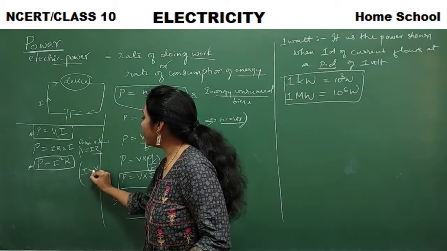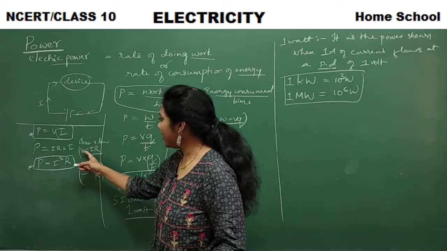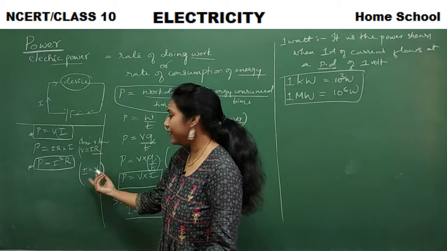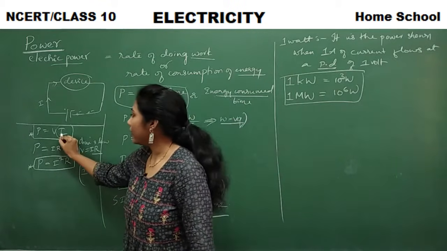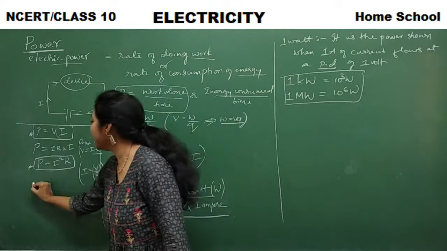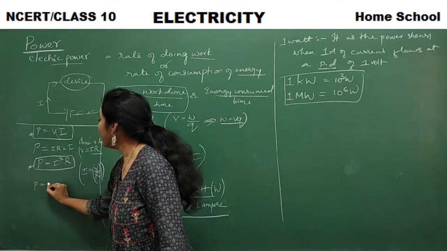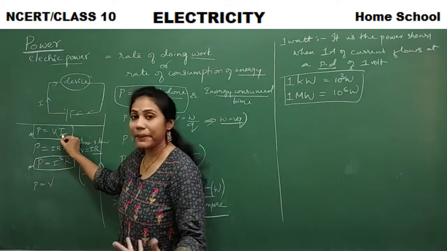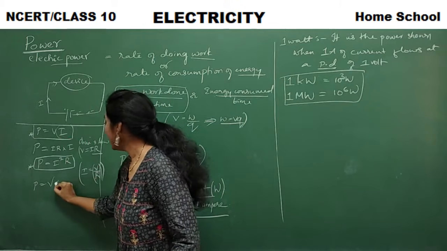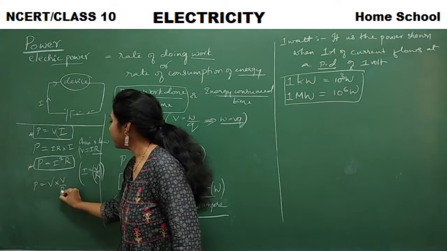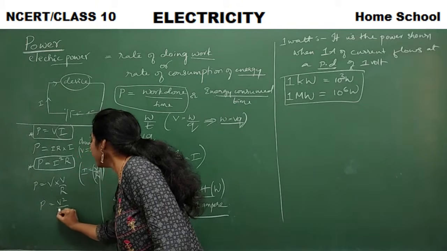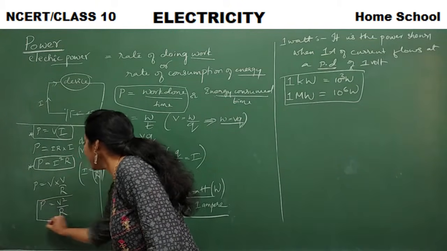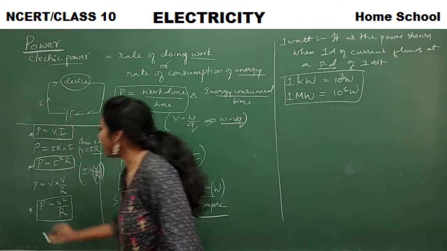I is equal to V by R, again according to Ohm's law. So I will replace the value of I in this formula. So what do I get? P is equal to V, and I replace I with V by R. So P is equal to V square by R. So this is our third formula for power.